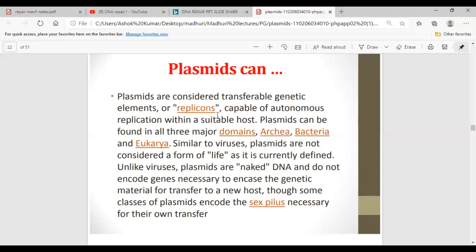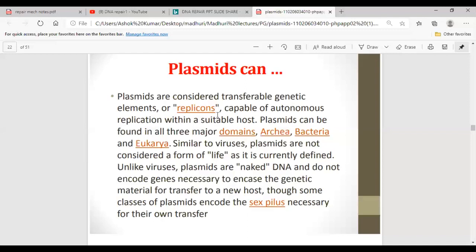Similar to viruses, plasmids are not considered a form of life. Means viruses are not living organisms. Similarly, plasmids are also not considered as living entities, and plasmids are defined as naked DNA and do not encode genes necessary to encase the genetic material for transfer to a new host.